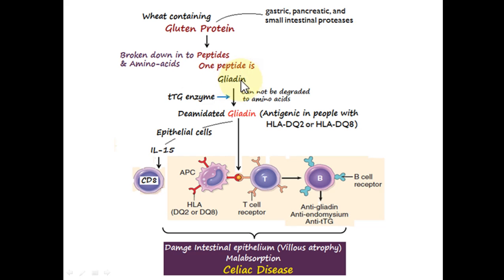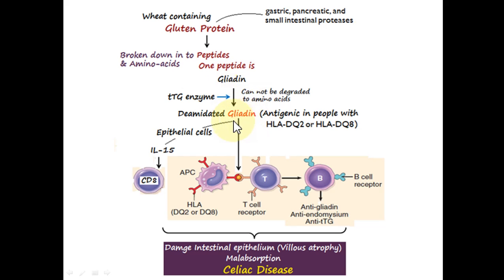Now, this gliadin cannot be degraded by the proteolytic enzymes into amino acids, and what happens is that the enzyme tissue transglutaminase will remove or replace one amino acid portion of this gliadin, and this process is known as deamidation.